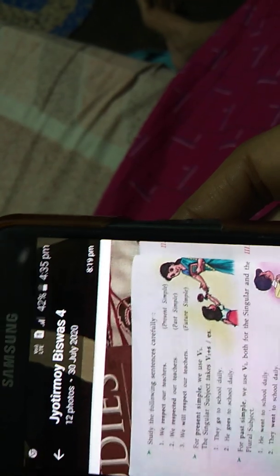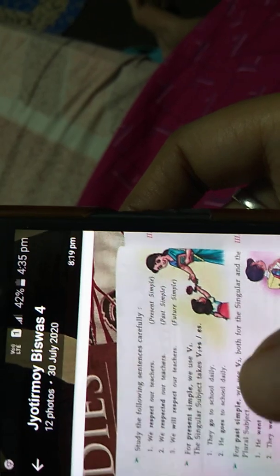Study the following tenses carefully. Now next page. We respect our teacher. See the word respect. So that is present. We respected our teacher. That is past. We will respect. That is future. Understood? Respect is present. Respected is past. We will respect is future.